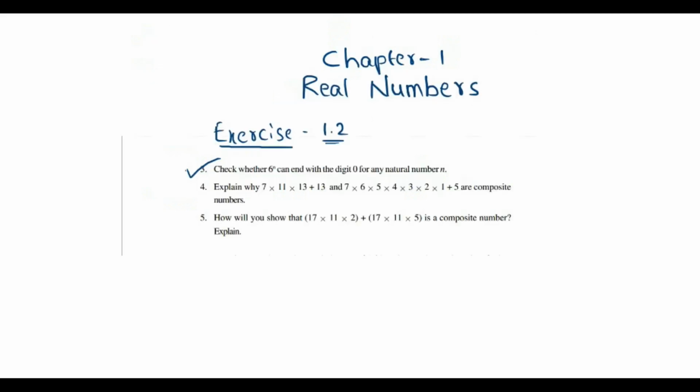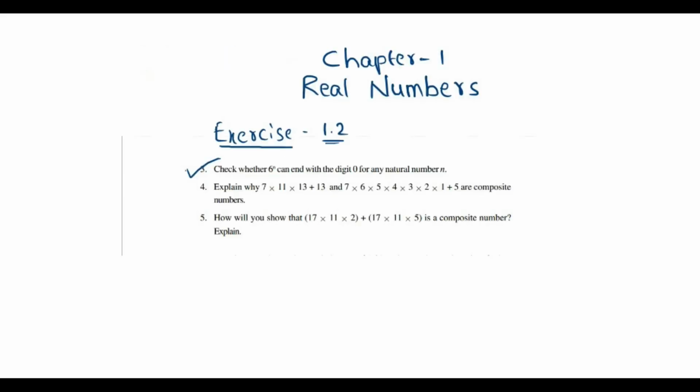Now question number 3. Explain why 7 into 11 into 13 plus 13 and 7 into 6 into 5 into 4 into 3 into 2 into 1 plus 5 are composite numbers.